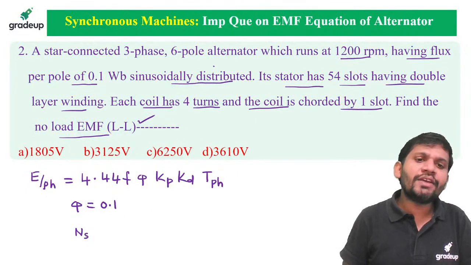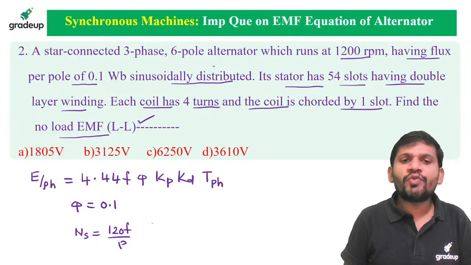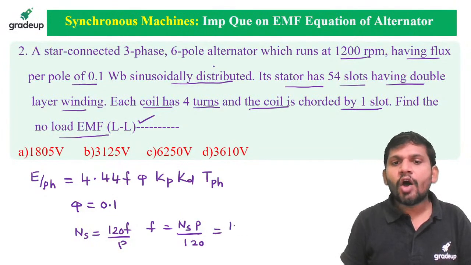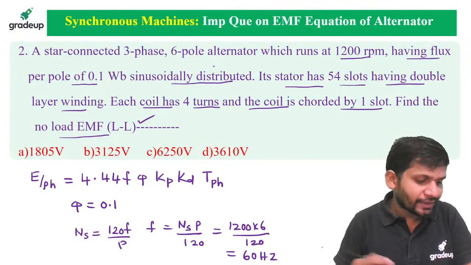You know that Ns equals 120 F by P. Then to find the frequency, F equals Ns into P by 120. The speed is 1200 and the number of poles is 6. This gives us a frequency of 60 Hz.